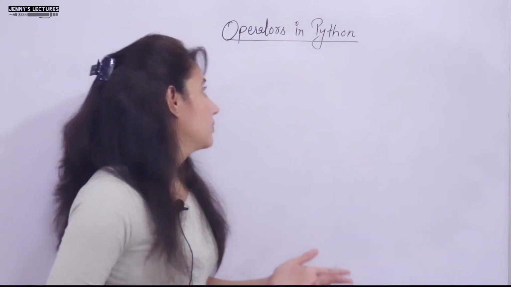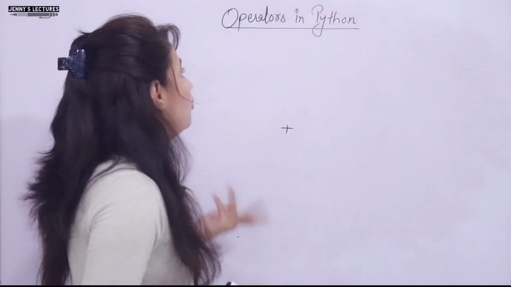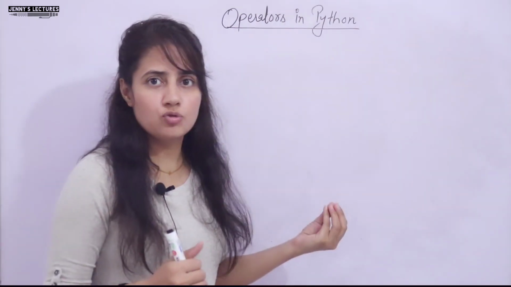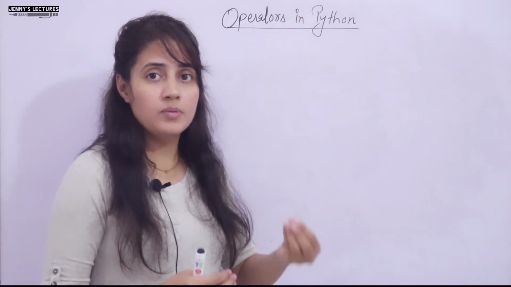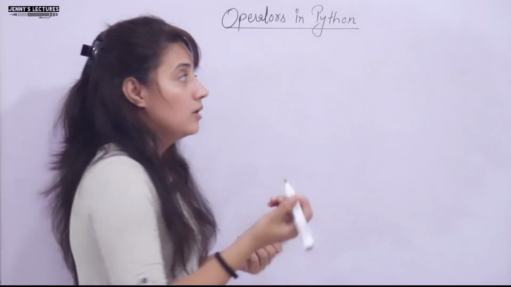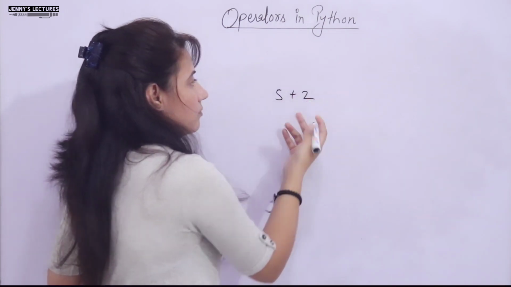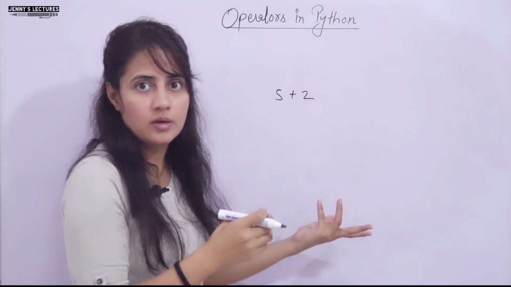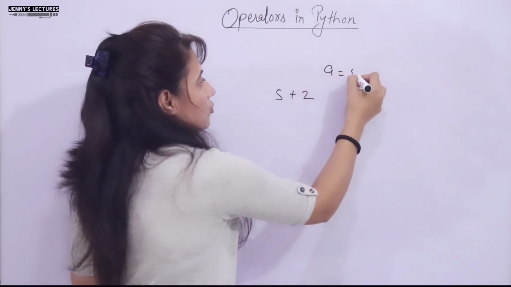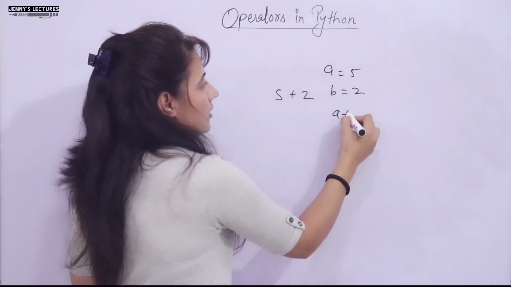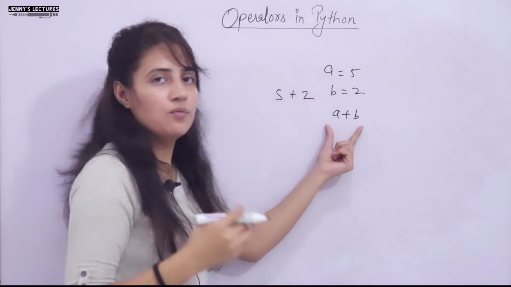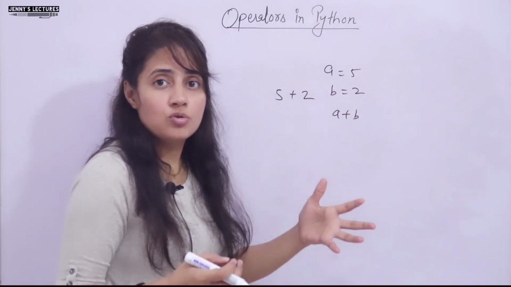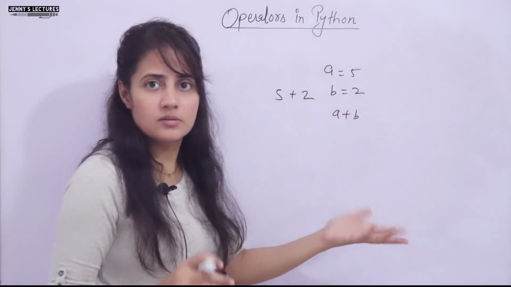Now let's see, what are operators in Python? See, operators are simply some symbols. These are used to perform some operations on values or variables. Like if I say 5 plus 2, plus is the operator, and 5 and 2 are operands or values you can say. Or if I write a is equal to 5, b is equal to 2, then I can say a plus b. So a and b are variables. So these operators are used to perform some operations on either values or variables.